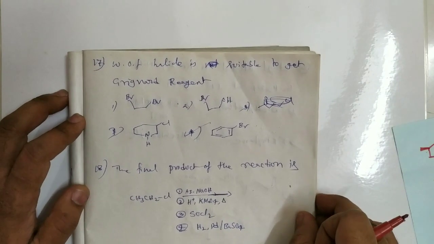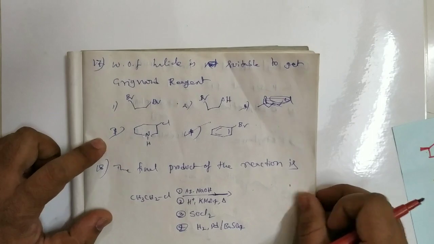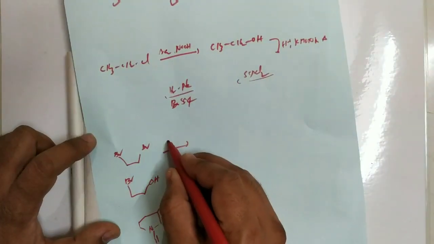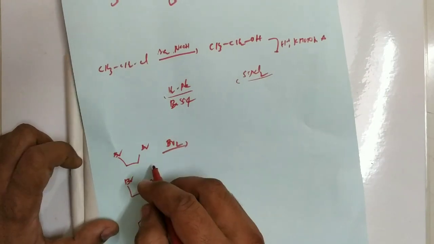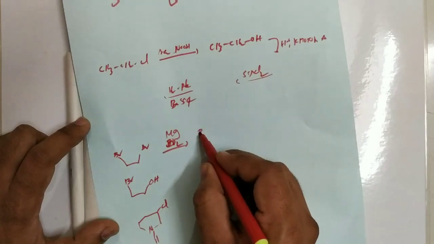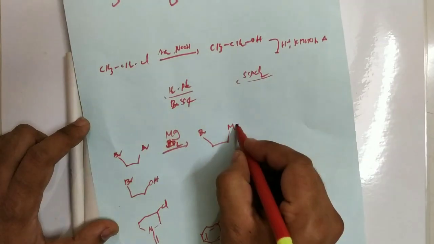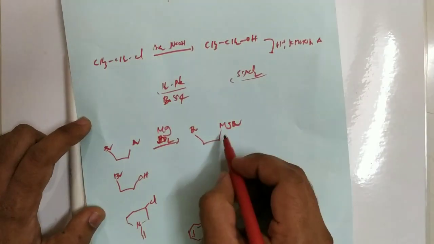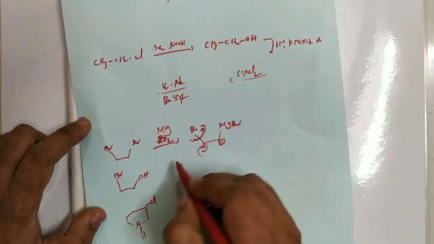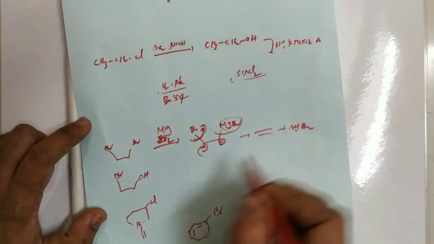Which of the following halides is suitable to get the Grignard reagent? So actually here, the 1,2-dibromide, we already discussed in a teaching class, the limitations of the Grignard reagent. This one I am treating with magnesium, so we get the MgBr. In this case there is a negative charge, in this case a positive charge, here loss of Br minus and MgBr2, so we get the alkene plus MgBr2.